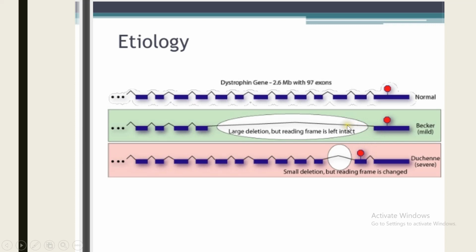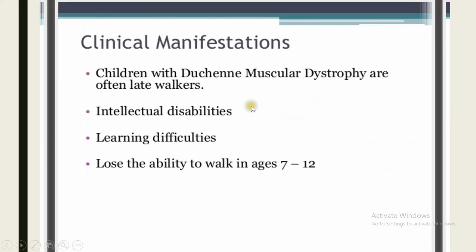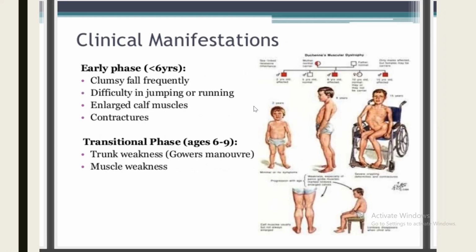So to start with Duchenne muscular dystrophy, it is an X-linked neuromuscular disease which is characterized by rapidly progressive muscle weakness and wasting. Duchenne muscular dystrophy is caused by absence of dystrophin that affects primarily boys, but in rare cases it can affect girls as well. In the majority of cases, it is an X-linked disorder.